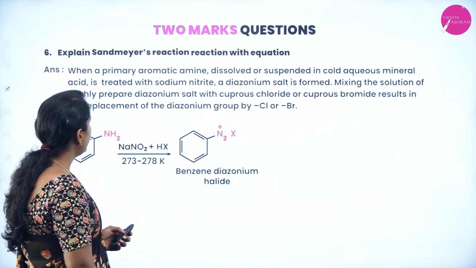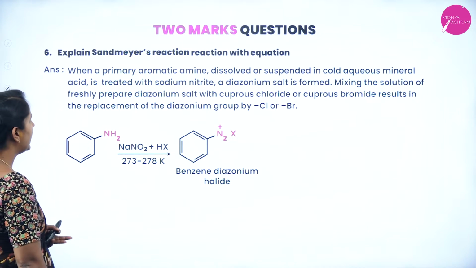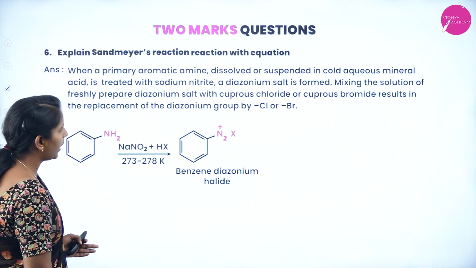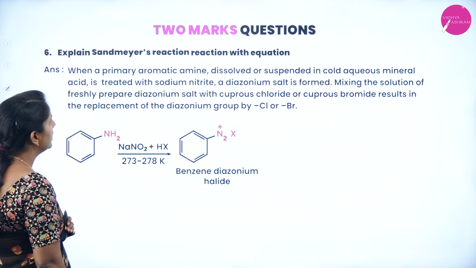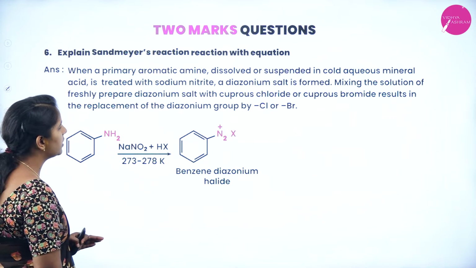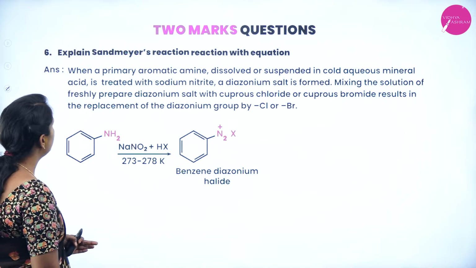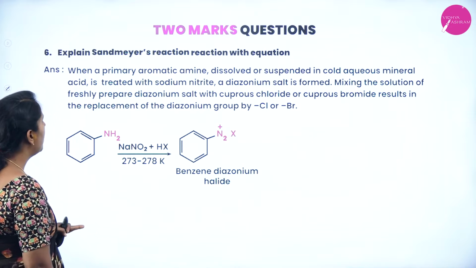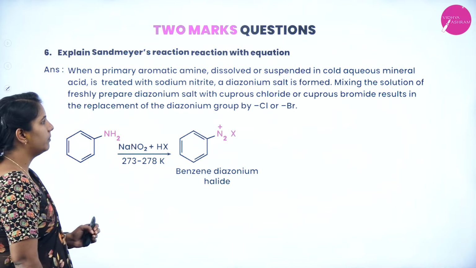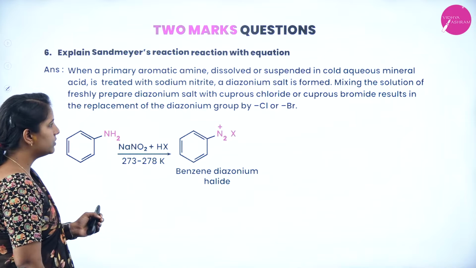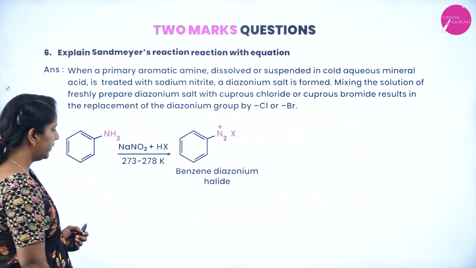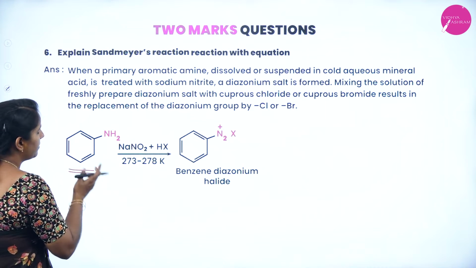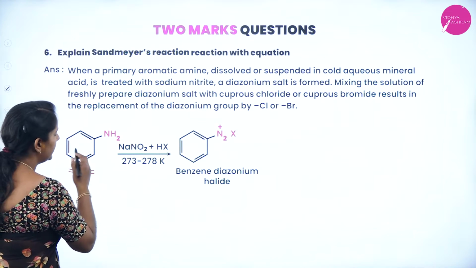Next, explain Sandmeyer reaction with an equation. When a primary aromatic amine dissolved or suspended in a cold aqueous mineral acid is treated with sodium nitrite, diazonium salts are formed. Mixing the solution of freshly prepared diazonium salts with cuprous chloride or cuprous bromide results in a replacement of the diazonium group by chlorine or bromine to form what? Sandmeyer reaction. You can see that here we have taken a primary aromatic amine, it is aniline.